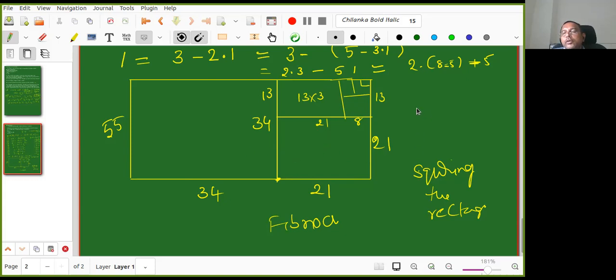Those who are interested, there is a website called squaring.net. That entire website is about how to fill rectangles with squares. Please check and see that. It is very beautiful.